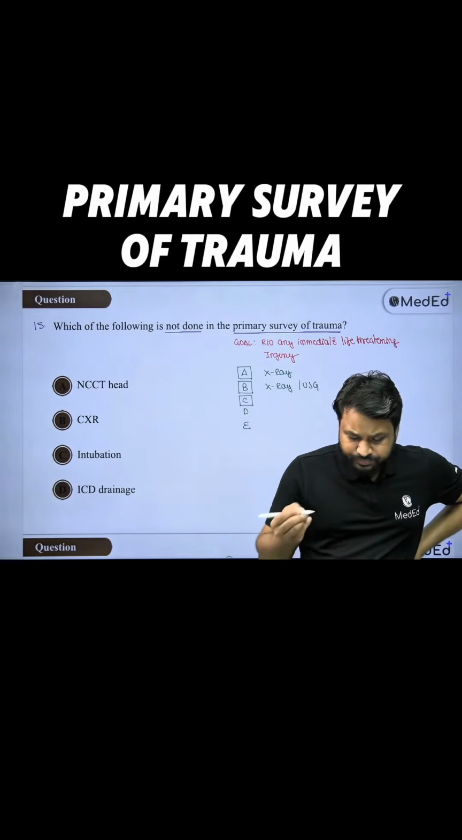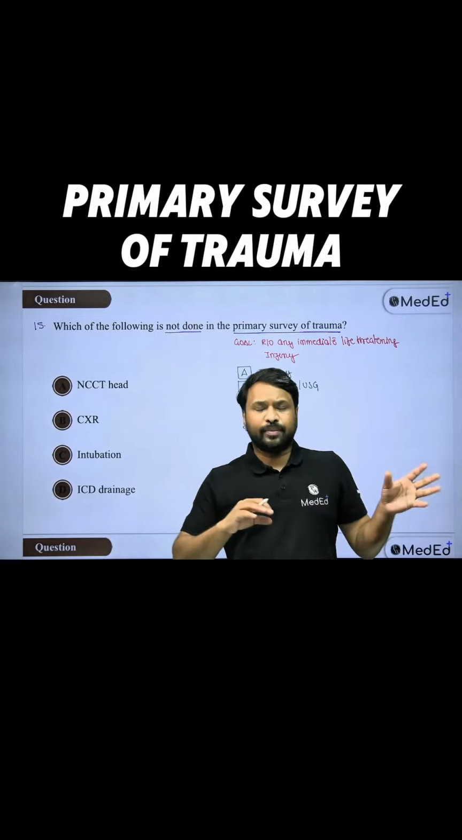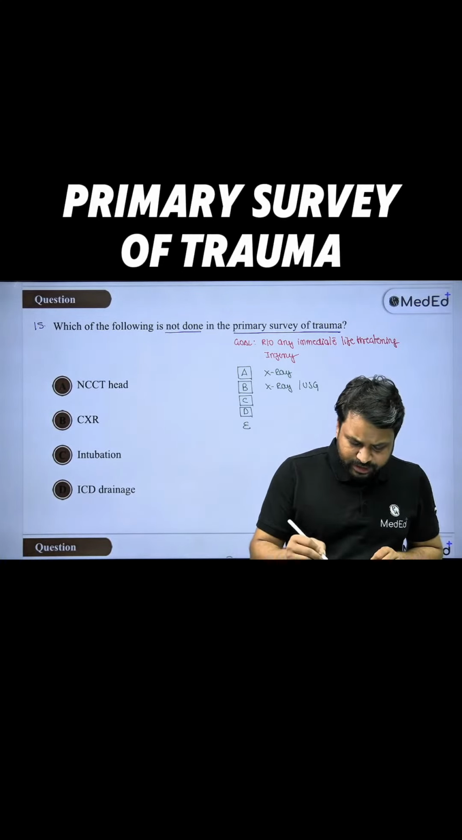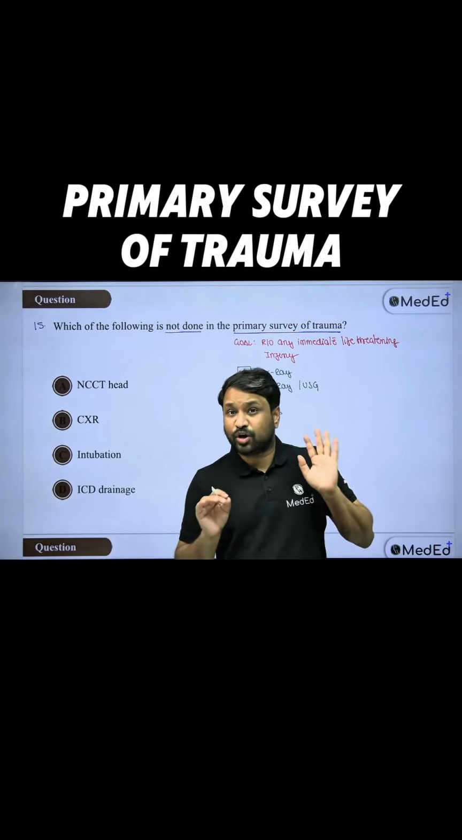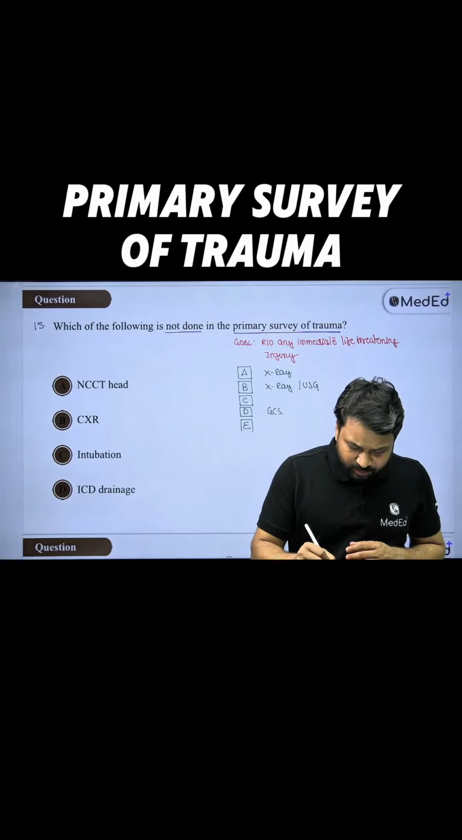For circulation, we don't do any investigation. It is going to be basically to measure your blood pressure and heart rate, and nothing more than that. Then disability limitation is basically done on the GCS scoring, not on the basis of CT scan. So here, CT is done in secondary survey, not in primary survey. You rely on disability limitation only on GCS. Expose and examine is again a clinical component, nothing more than that.